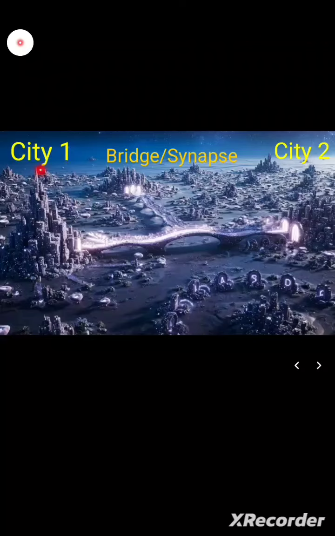Hello everyone, today we'll be learning about the properties of Synapse by visualizing it as a bridge between City 1 and City 2. So the first property is it's a one-way street. If you are sending a message, you cannot bring it back. Like you don't have the Instagram unsend here.